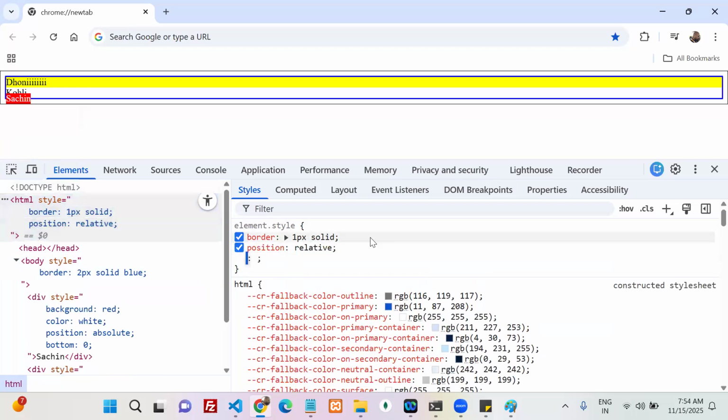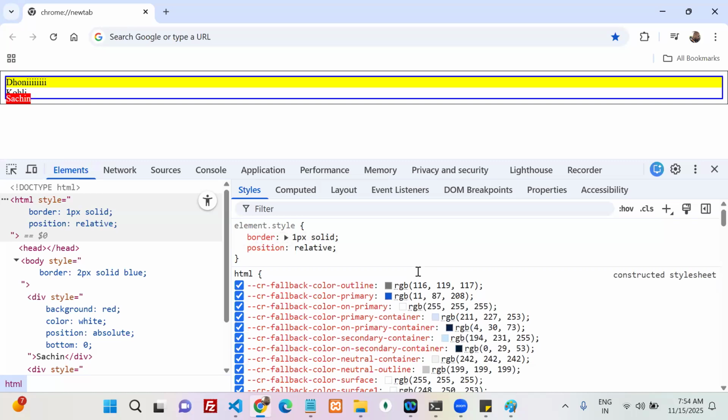Now see, which one does it take as a reference? Body or HTML? HTML. Why HTML? Body is not positioned, not having other than static. Yes. Okay, my HTML has other than static or not? Yes. Agreed?